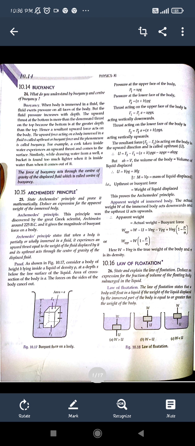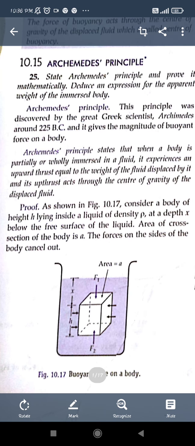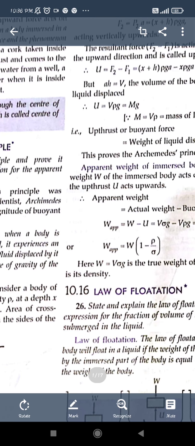Here you can see an example. If this is a body kept inside the liquid, we know that every force acts perpendicular to the surface, that is considered as thrust. According to Pascal's law, the pressure applied at every unit area is the same everywhere.